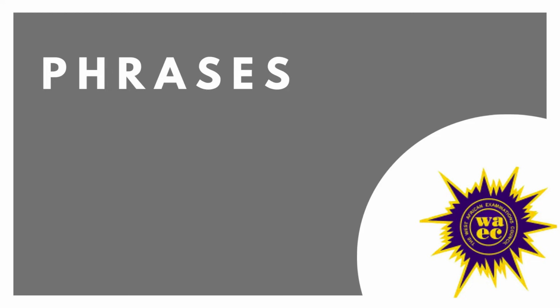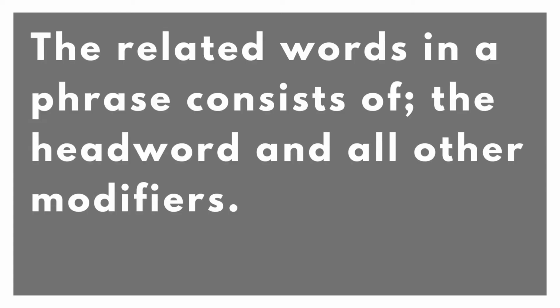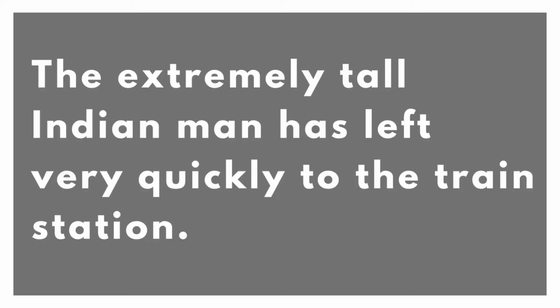Whenever we talk of phrases, there are two things we need to take note of. The first being that phrases are groups of related words. And secondly, the related words in a phrase consist of a head word and all other modifiers. To better help us understand this, here is a sentence for us to consider. The extremely tall Indian man has left very quickly to the train station.